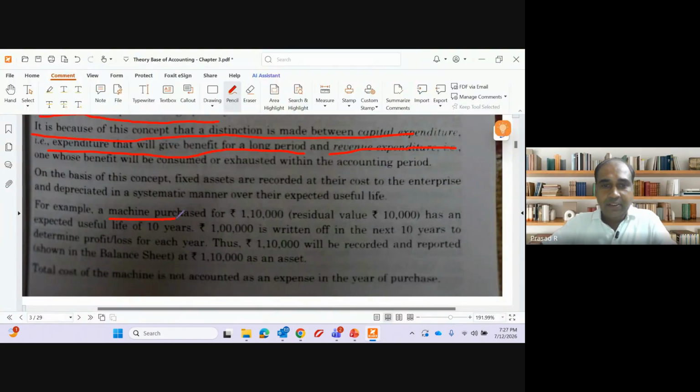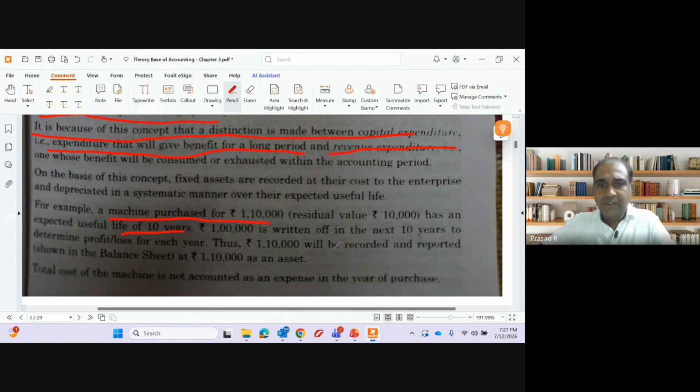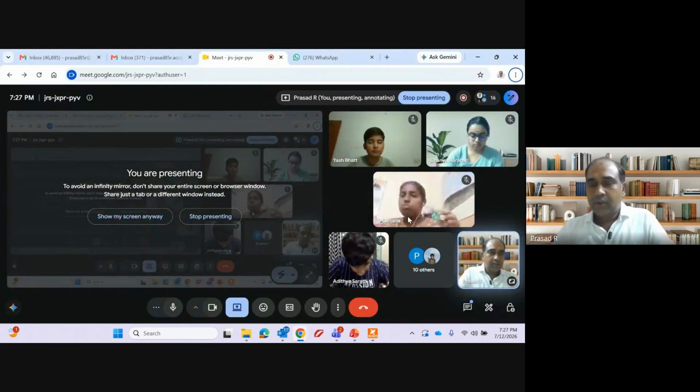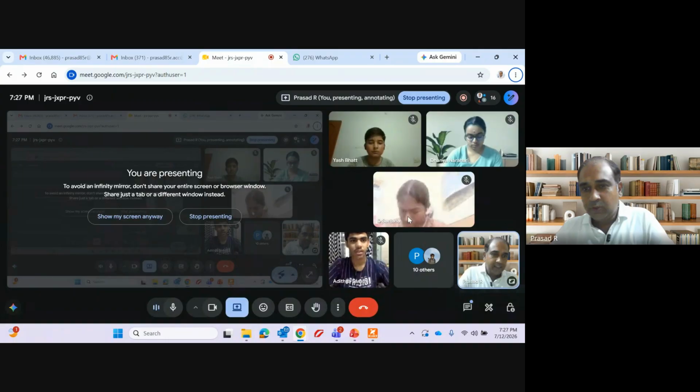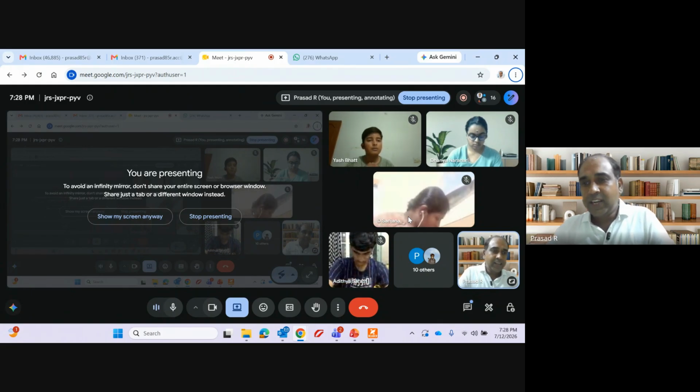For example, a machinery purchase for 1,10,000. Its life is 10 years. 1 lakh is written off, so the residual value is 10,000. Residual value is scrap value. At the end of 10 years, if I want to sell it, I will get 10,000 rupees. So we depreciate 1,10,000 minus 10,000 divided by the number of years, which is 10. So 1 lakh divided by 10. Every year I have to depreciate 10,000 rupees.